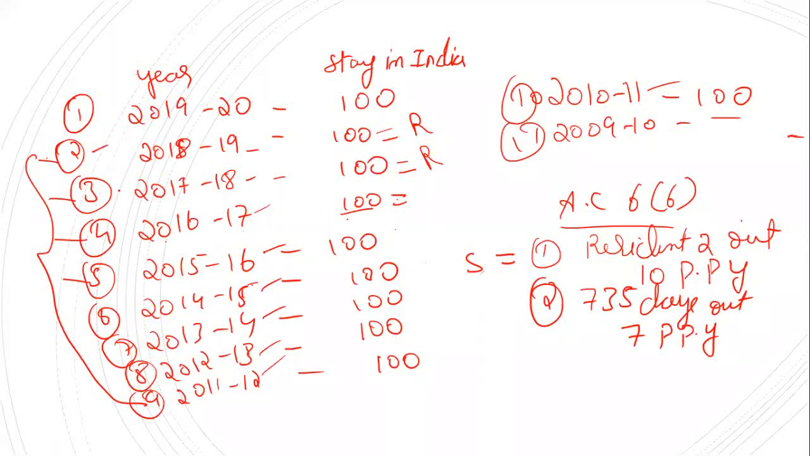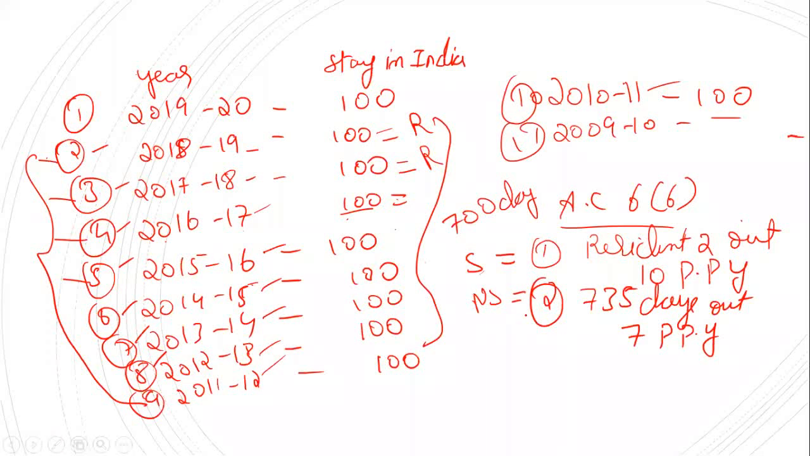From that, 1, 2, 3, 4, 5, 6, 7. So in these years, till 2012-13, how many days did he stay? He stayed 1, 2, 3, 4, 5, 6, 7. So he stayed for 700 days. So is he satisfying the second additional condition? He is not satisfying. Okay, he is not satisfying.